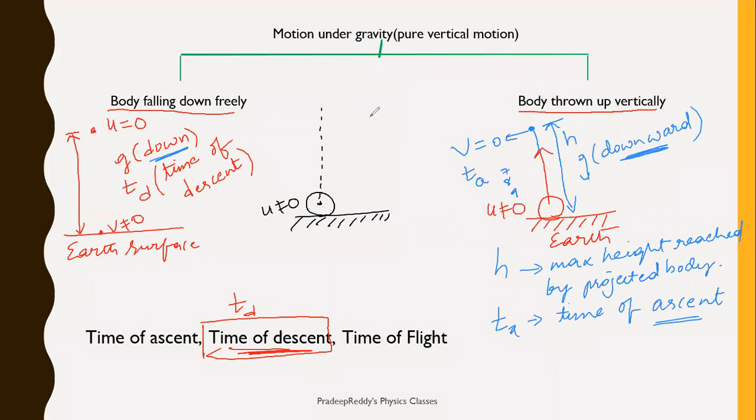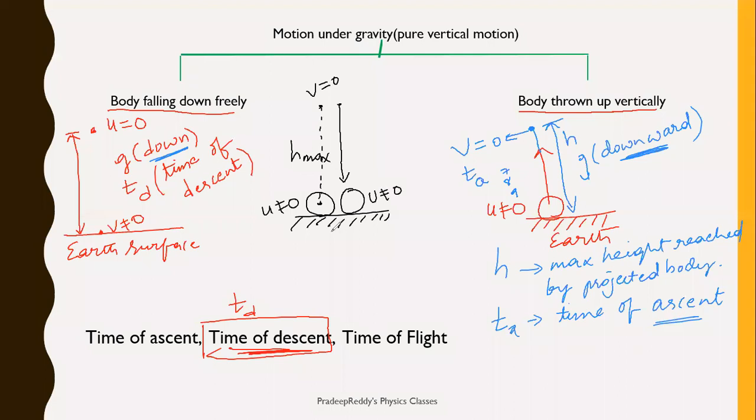After traveling a certain distance, definitely it should come to some maximum height, right? And what happens to its velocity? It becomes zero, and then it does not stay there. Definitely from here it falls down. It goes to some height, and then from there again it comes back to its own position. So when it is coming back, its velocity is not equal to zero, right?